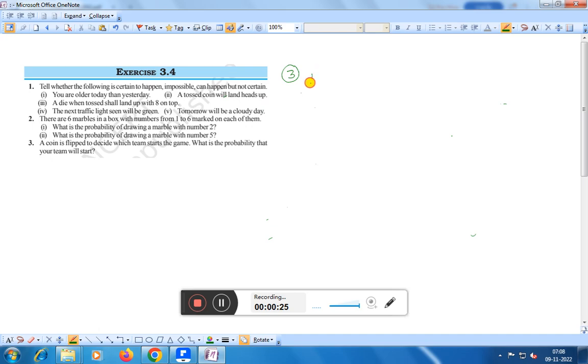A coin has two possible outcomes, that is, head or tail. Head or tail, right? Therefore you can say that the probability of getting head or tail is equal to, therefore we can say,